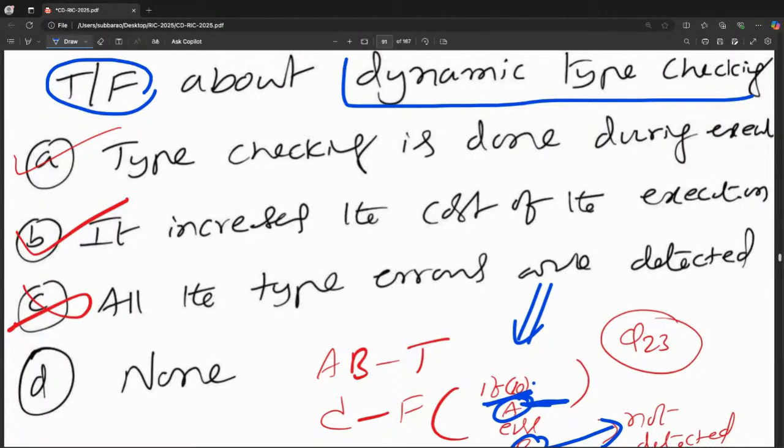Venkat, Jaysri, Bhavesh, if you have a doubt, you can ask. Bhuvan, do you have a doubt?